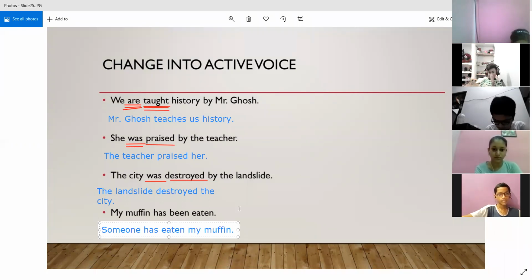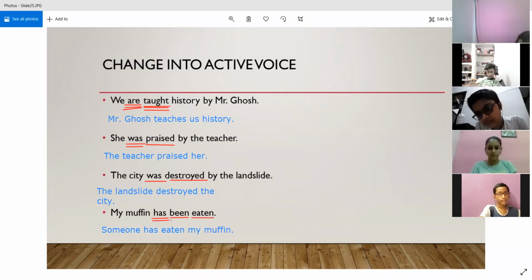Absolutely correct. So how did we identify that the sentence was in present perfect form? Because we see that "been" is present. This is giving us an idea that we are talking about the perfect tense. And because "has" is given with "been", this is actually giving us the idea that the sentence is in present perfect. If instead of "has", "had" was present, then it would have been in past perfect, right?